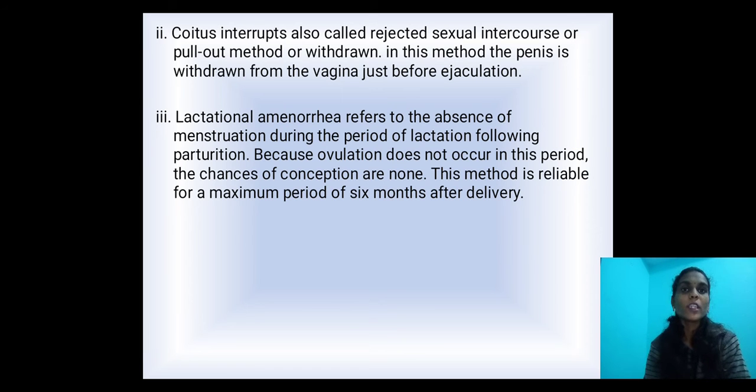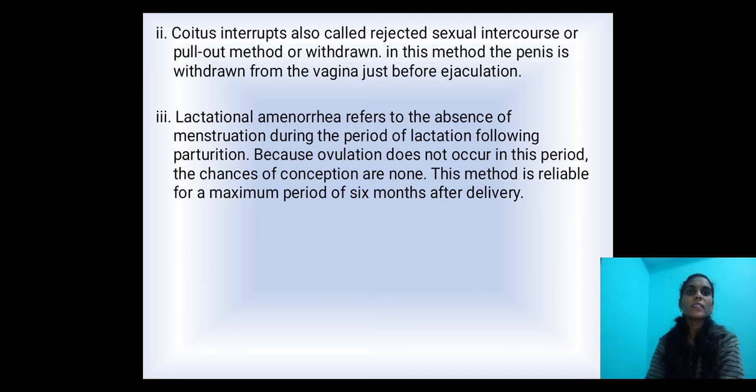In the second point, coitus interruptus, also called interrupted sexual intercourse, pull-out method or withdrawal. In this method, the penis is withdrawn from the vagina just before ejaculation. This is also a type of natural contraceptive method.